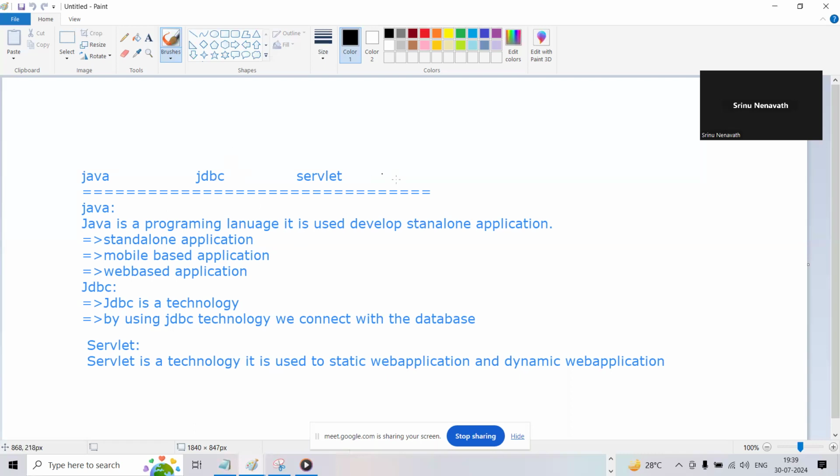Then with the help of servlet technology we can also connect with the database. The operations we did in jdbc, the same operations we can implement by using servlet technology. And when you implement this application as a servlet application, we run it on a server. We are not able to run it on our current machine; a separate server is required.